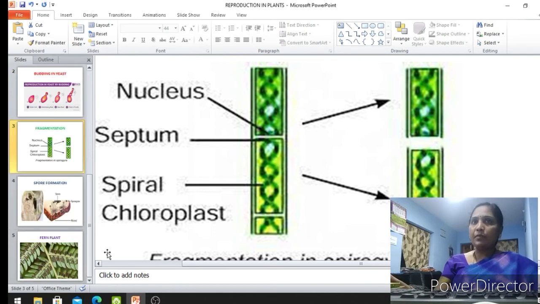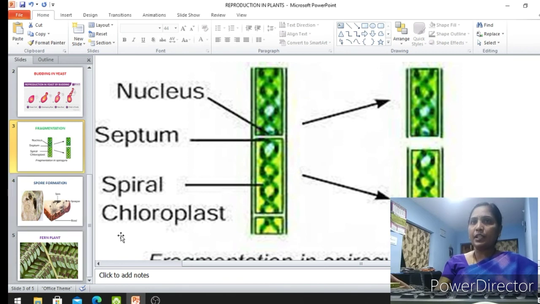The next one is vegetative propagation. That we'll discuss in the coming class: what the meaning of vegetative propagation is and how it takes place. Up to here, you all understood the different types of asexual reproduction which take place in plants.